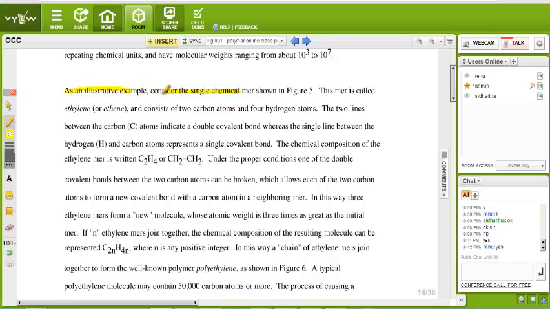Consider the single chemical mer shown in figure 5. This mer is called ethylene, or you may call it ethane, and consists of 2 carbon atoms and 4 hydrogen atoms.